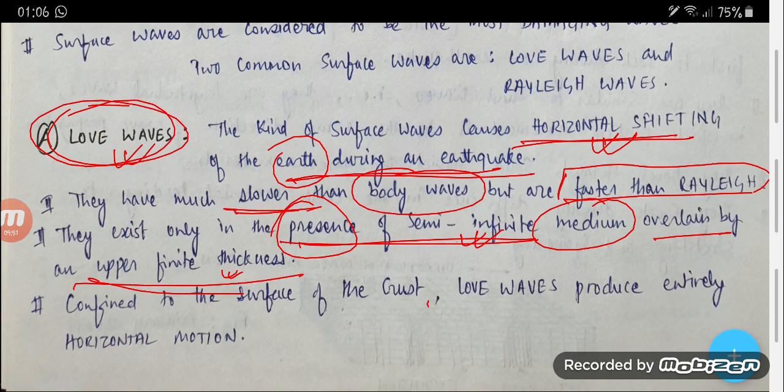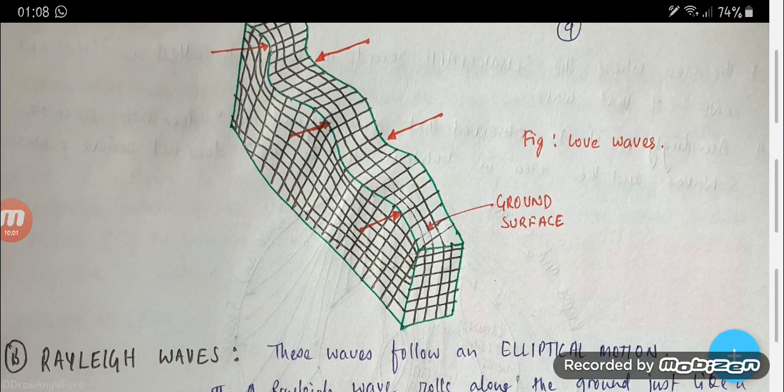Confined to the surface of the crust, Love waves produce entirely horizontal motion. So what do they produce? Entirely horizontal motion. Let's see in the picture. In Love waves, this is the ground surface, and this is the horizontal motion of the Love waves, which forms the most devastating effect.